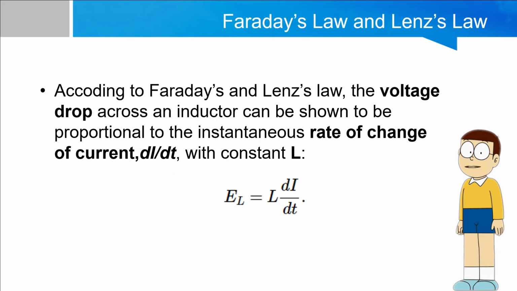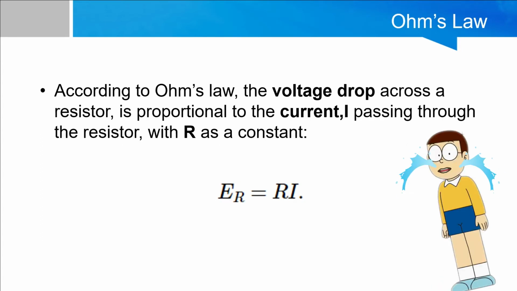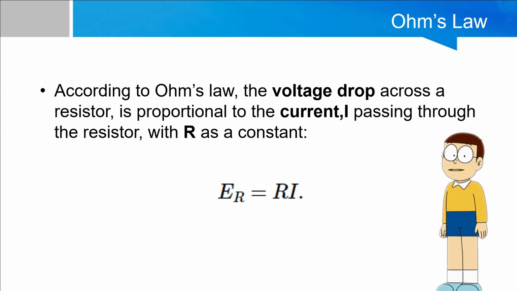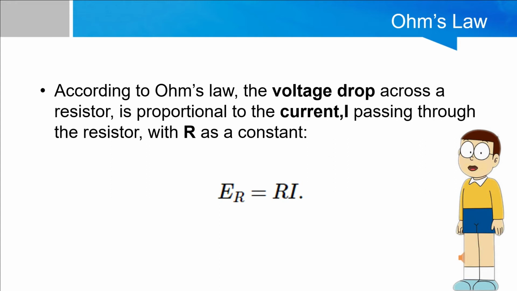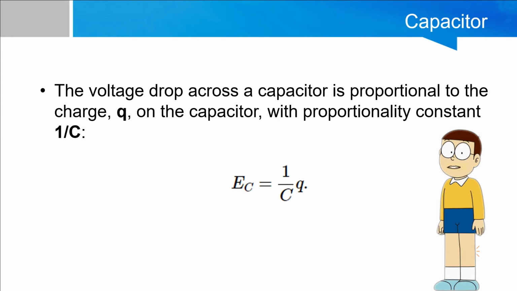Faraday's and Lenz's law states that the voltage drop across an inductor is proportional to the instantaneous rate of change of current, dI/dt, with constant L. Now, I know you're sick of rules and laws, but I promise this is the last one. According to Ohm's law, the voltage drop across a resistor is proportional to the current I passing through the resistor, with R as a constant. Last but not least, the voltage drop across a capacitor is proportional to the charge Q on the capacitor with proportionality constant 1/C.